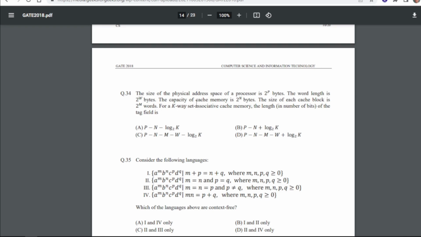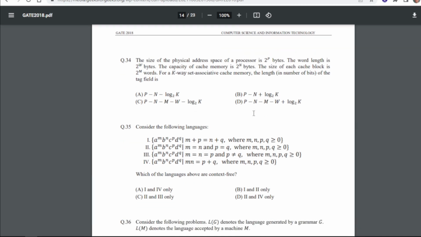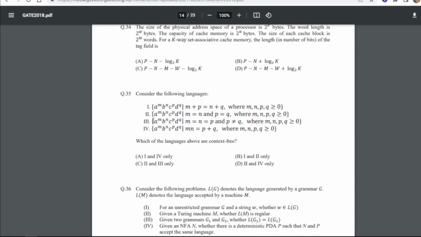For question 34, the size of the physical address space of a processor is 2 to the power p bytes. The word length is 2 to the power w bytes. The capacity of cache memory is 2 to the power n bytes. The size of each cache block is 2 to the power m words. For a k-way set associative cache memory, the length in number of bits of the tag field is? So for 34 our answer will be B, that is p minus n plus log k base 2.